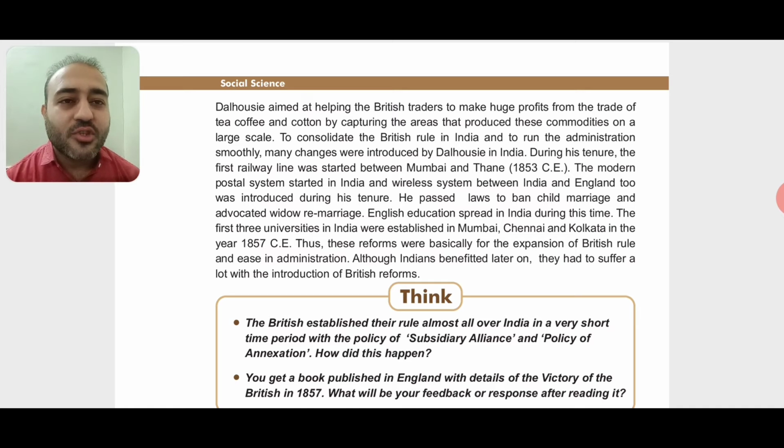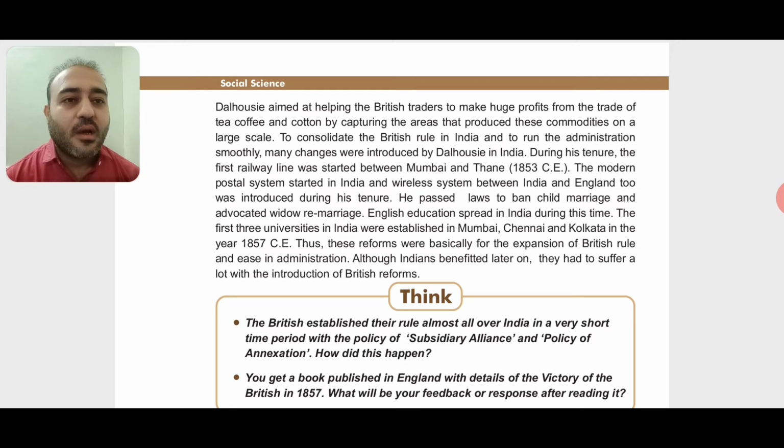At that time there was no postal system in India, but Dalhousie started that. And a wireless system between India and England. Wireless means, as the name suggests, a connection made without wires, that is through satellites or radios. So this kind of system was started during his time.